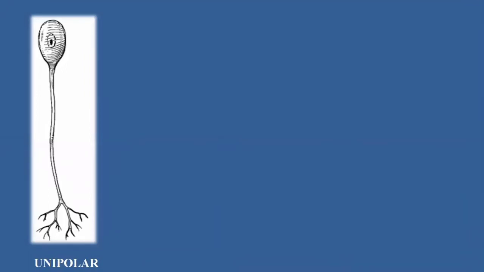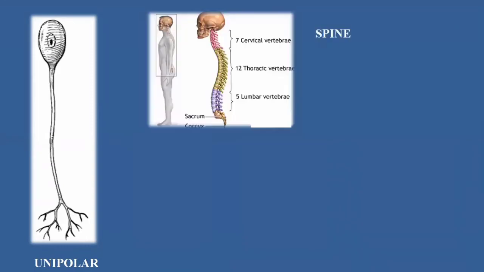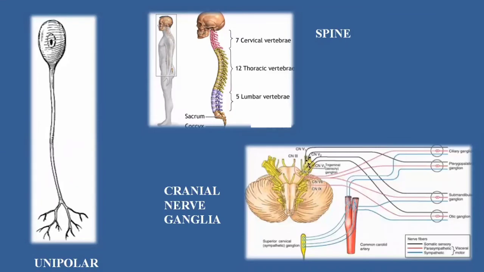In the unipolar neuron, there is only a single axon originating from the cell body, and it elongates and extends. So this type of neuron has the cell body, and from the cell body there is a single long axon projection. Unipolar neurons are basically present in the spine, and they are found in the cranial nerve ganglia.